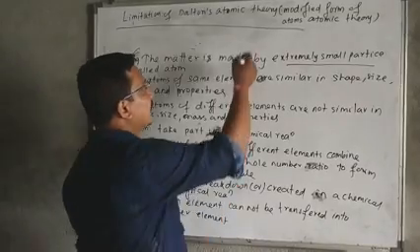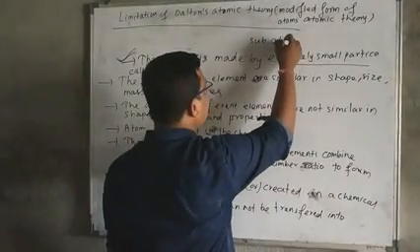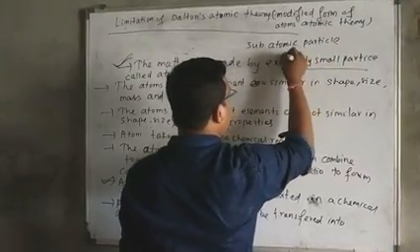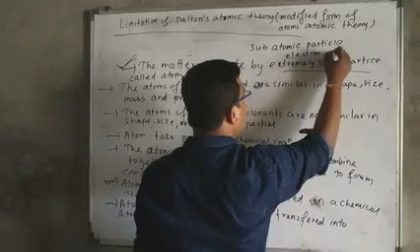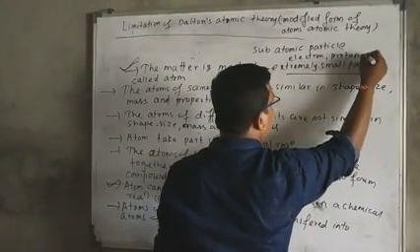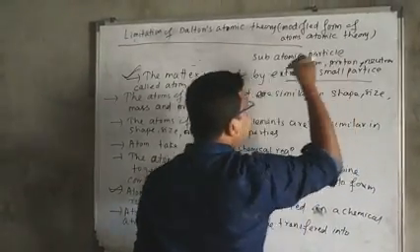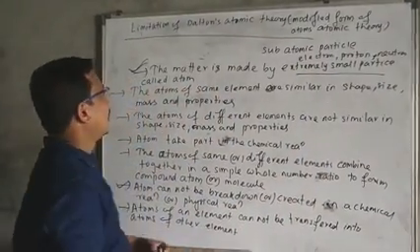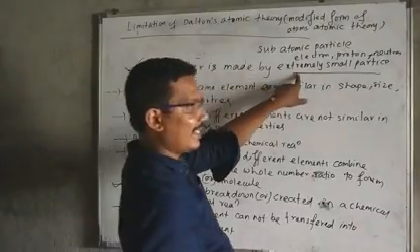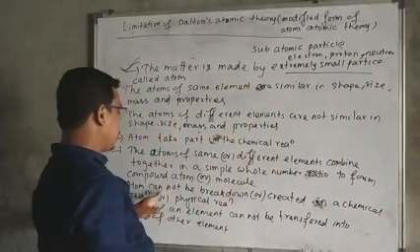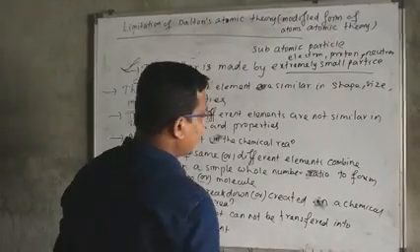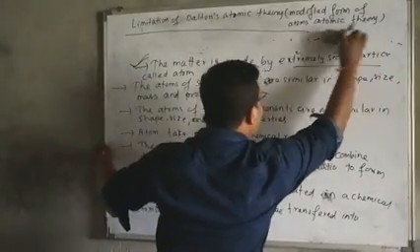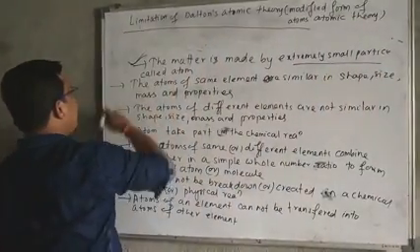It gives subatomic particles, that is electron, proton, neutron, etc., and these can again be divided. So this point can be modified, and it is considered a limitation.